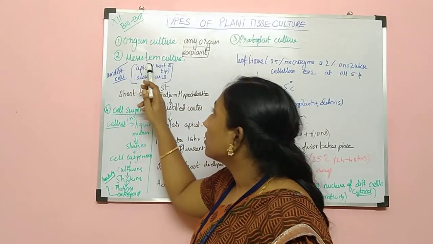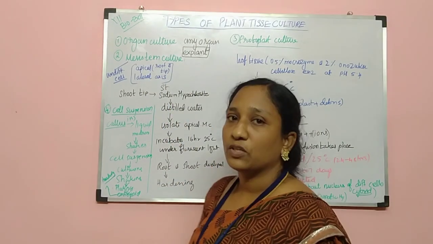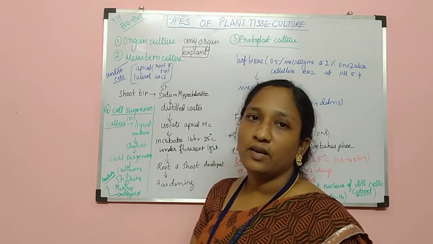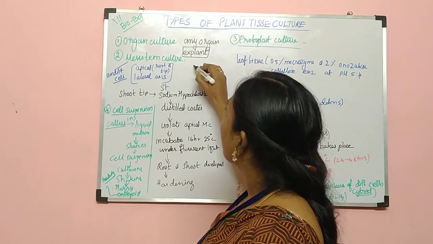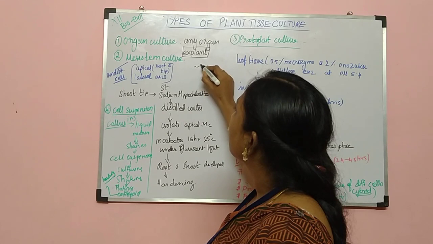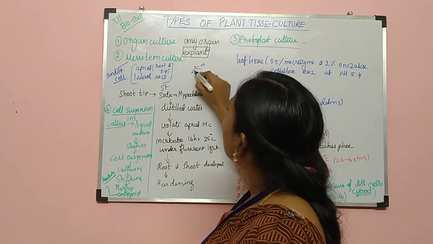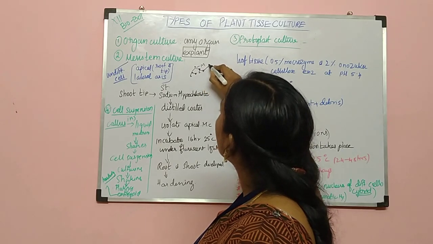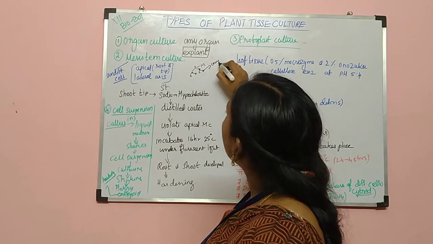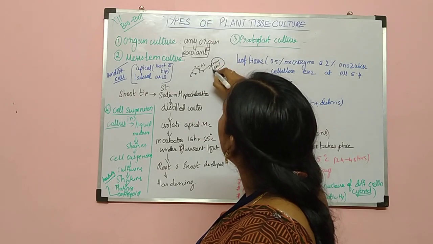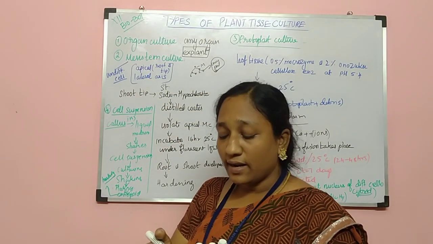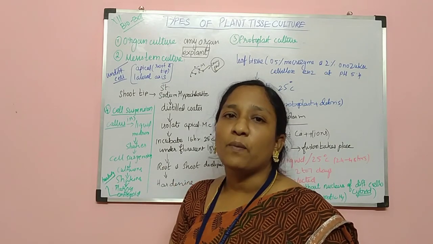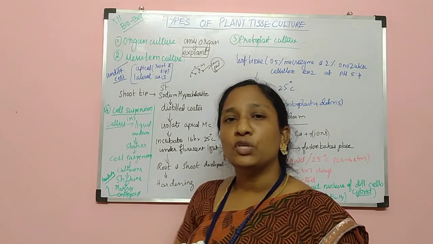Under meristematic culture, we are choosing the meristematic cells. So what is meant by meristematic cells? Already we know. An early formed cell is called a meristematic cell. It will undergo cell division, and these cells have the capacity to grow into any part. They have the capacity to form anything, so they have the condition of totipotency. Totipotency means which can form any type of cells. We can change it into any type of cells.